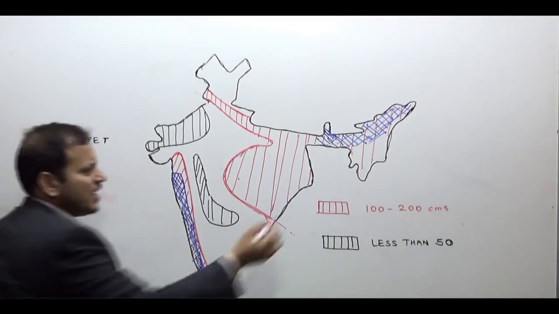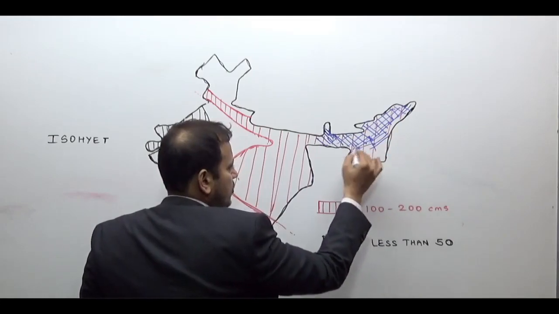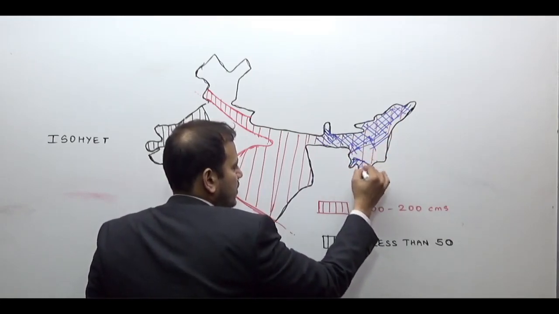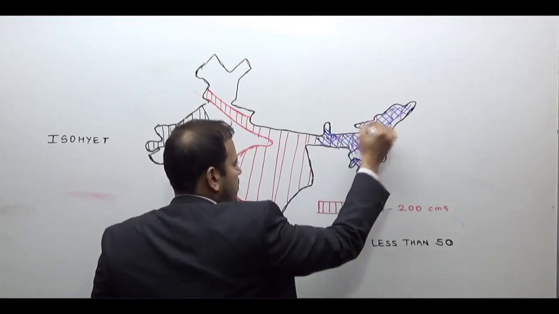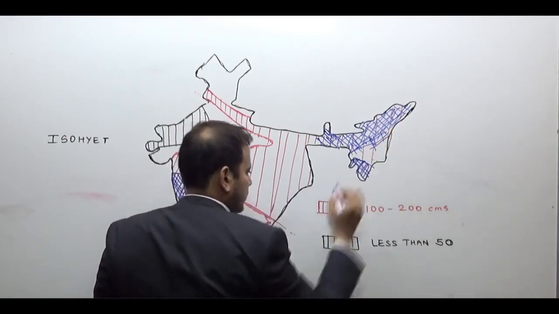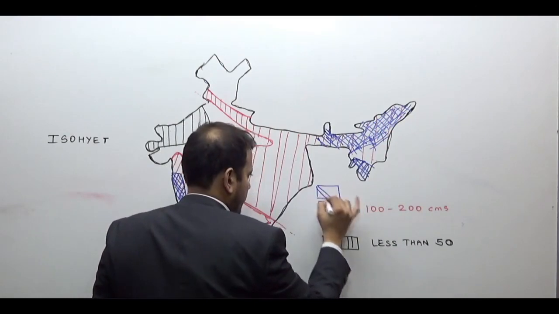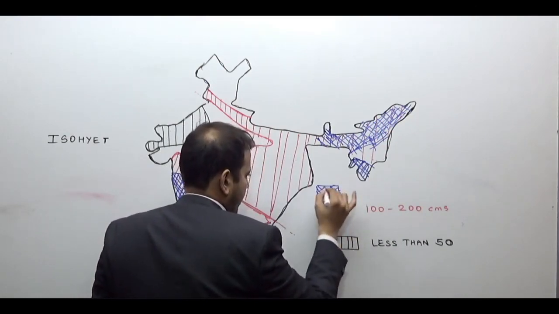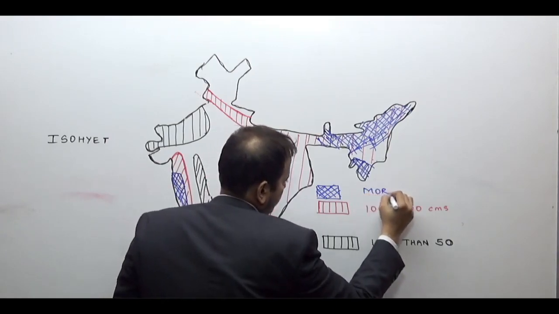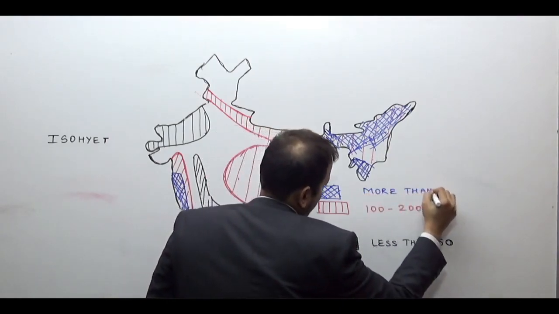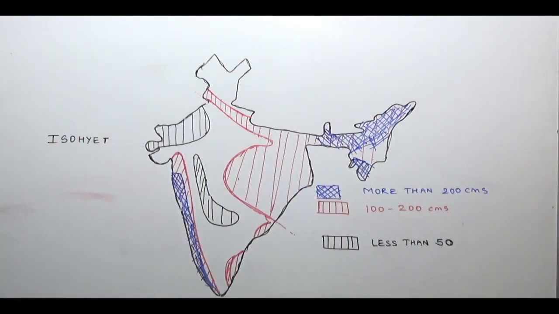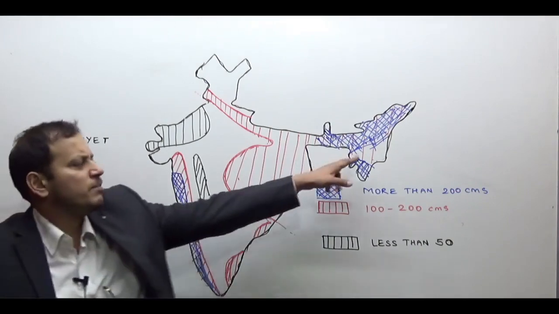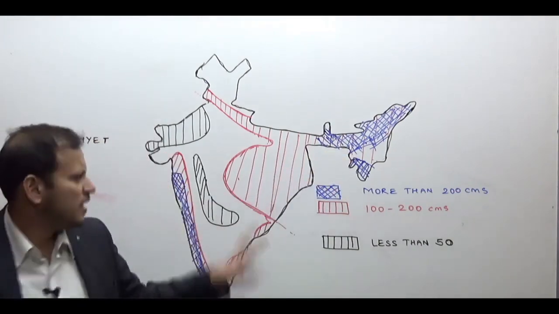This entire region, except for a narrow belt here which does not receive more than 200 centimeters, otherwise this shaded region receives more than 200 centimeters of average annual rainfall, except for some narrow region here, but don't worry too much about that narrow region.